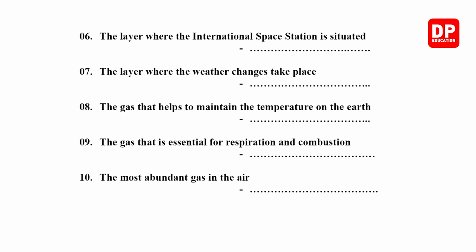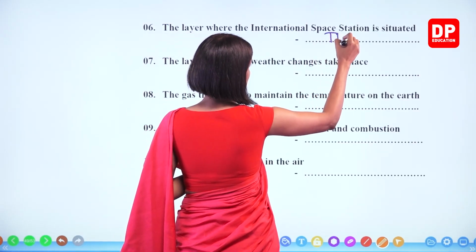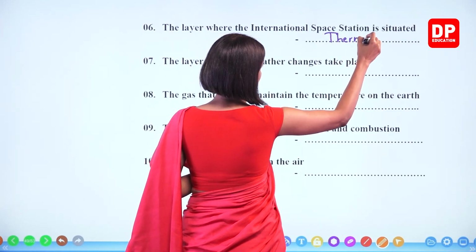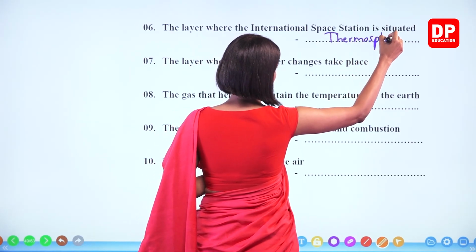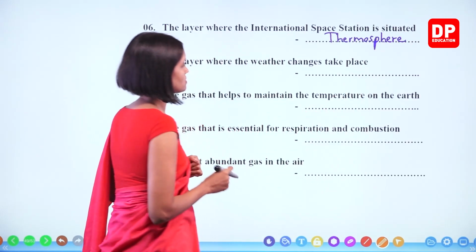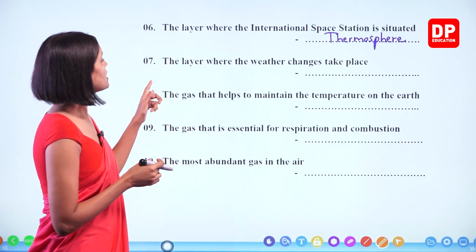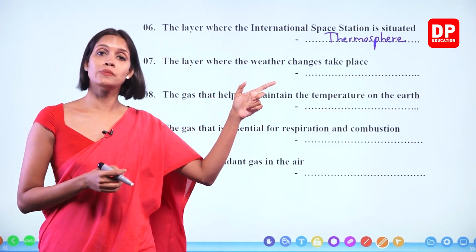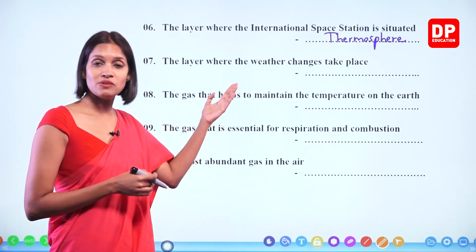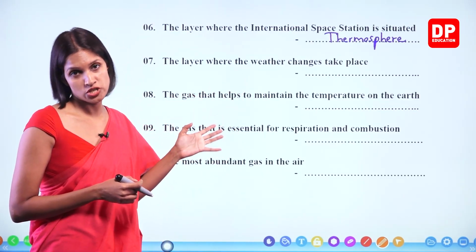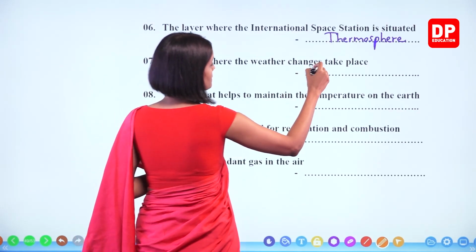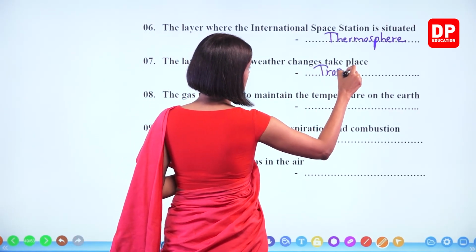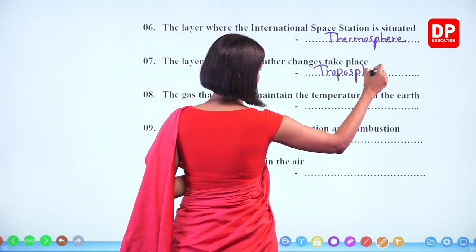The layer where the International Space Station is situated. What is that layer? The 4th layer, the thermosphere. The layer where the weather changes take place, that is also the troposphere.